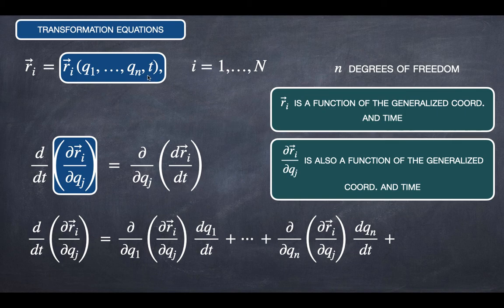And the last variable is time, so we will have the partial derivative of this quantity with respect to time, multiplied by the total time derivative of time, which is dt over dt, and this is 1.